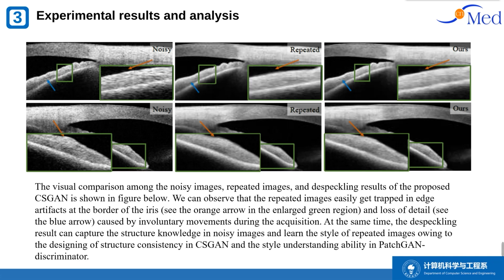The visual comparison among the noisy images, repeated images, and the despeckling results of the proposed CSGAN is shown in the figure below. We can observe that the repeated images easily get trapped in edge artifacts at the border of the iris, and loss of detail caused by involuntary movements during the acquisition. At the same time, the despeckling result can capture the structural knowledge in noisy images and learn the style of repeated images, owing to the design of structure consistency in CSGAN and the style understanding ability of the PatchGAN discriminator.